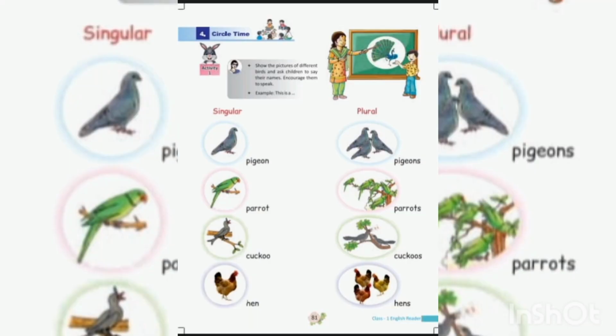Page number 81. Circle time. Singular, plural. Pigeon, pigeons. Parrot, parrots. Cuckoo, cuckoos. Hen, hens.